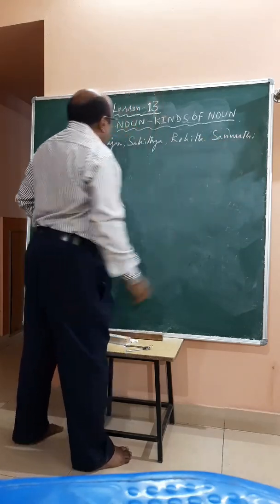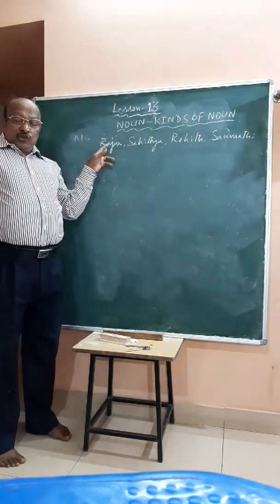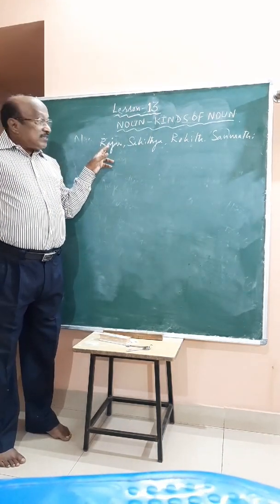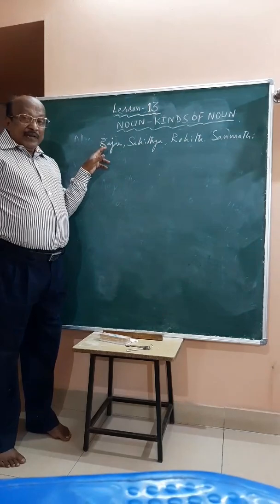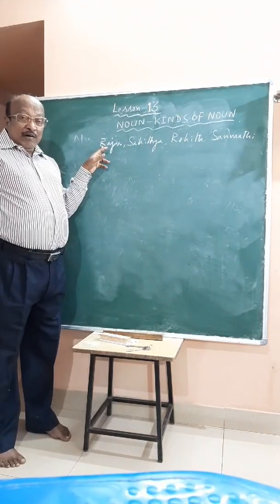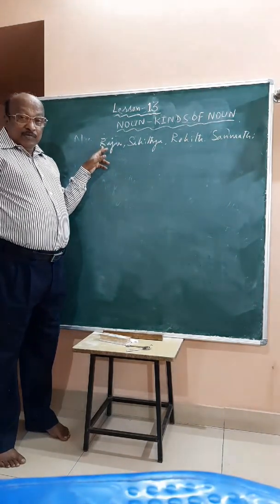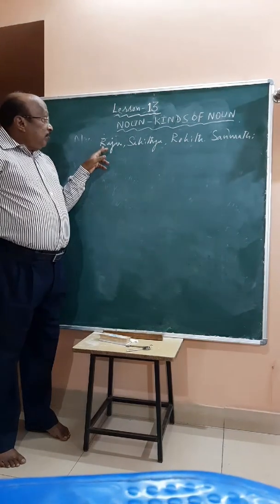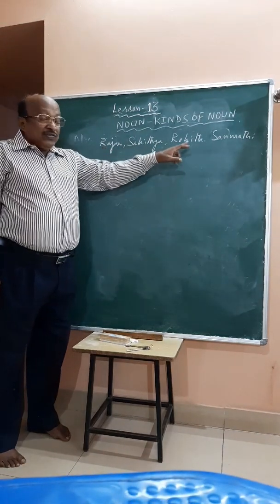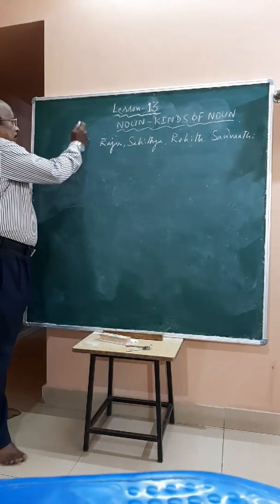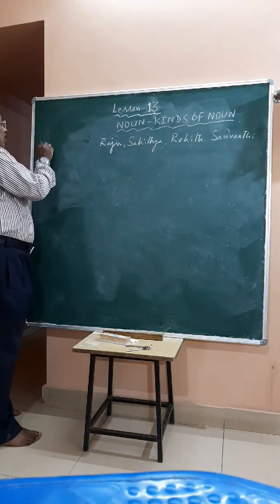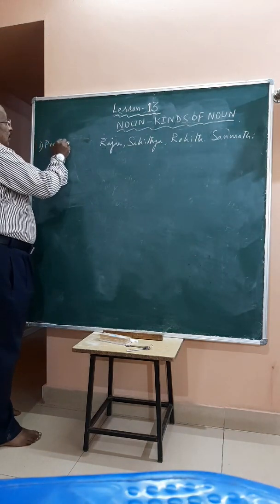Our name, the actual name of a person, always starts with a capital letter. We are writing our names starting from a capital letter. That you know. Raju, Sahitya, Rohit, Sanmati. These are all called proper noun. Proper noun.